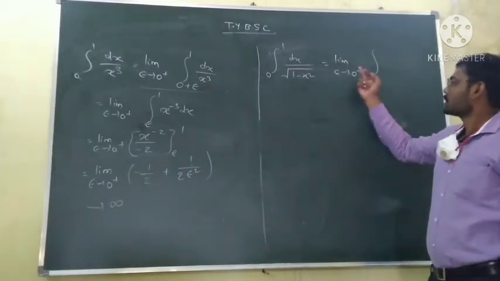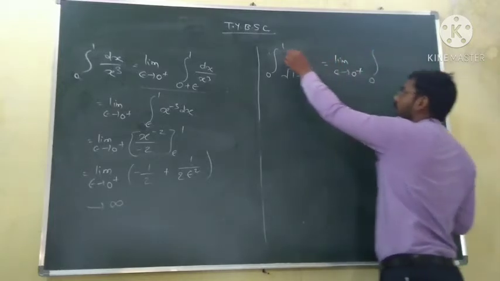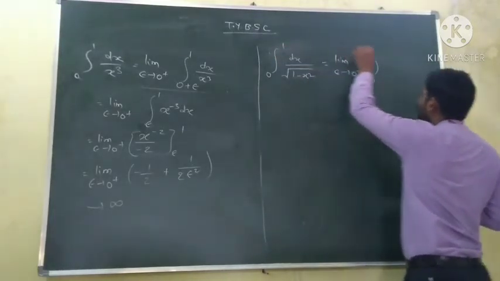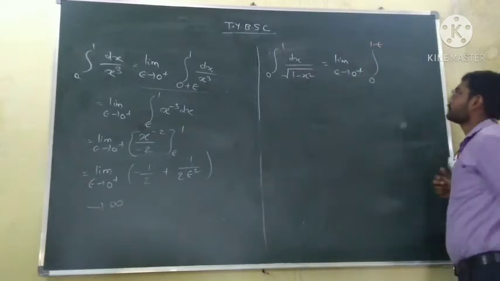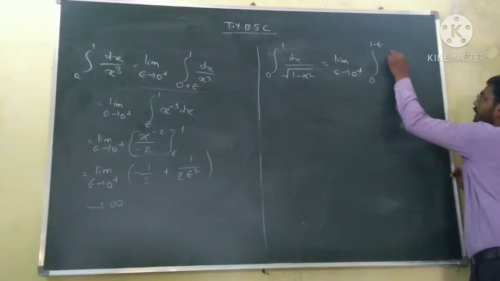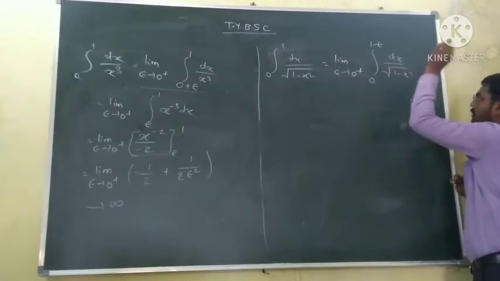So limit epsilon tends to 0 plus, now instead of 1 we write b minus epsilon, so here it is 1 minus epsilon, and the integral is 1 upon square root of 1 minus x square into dx.